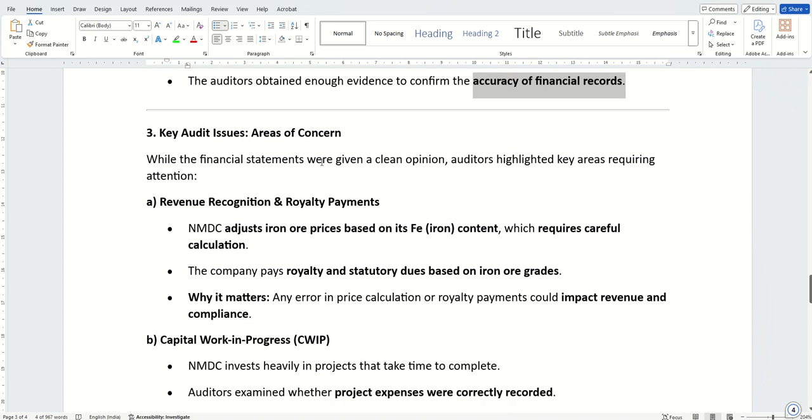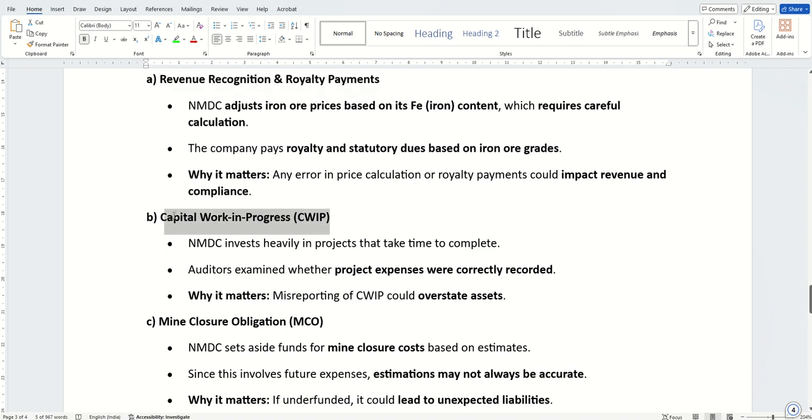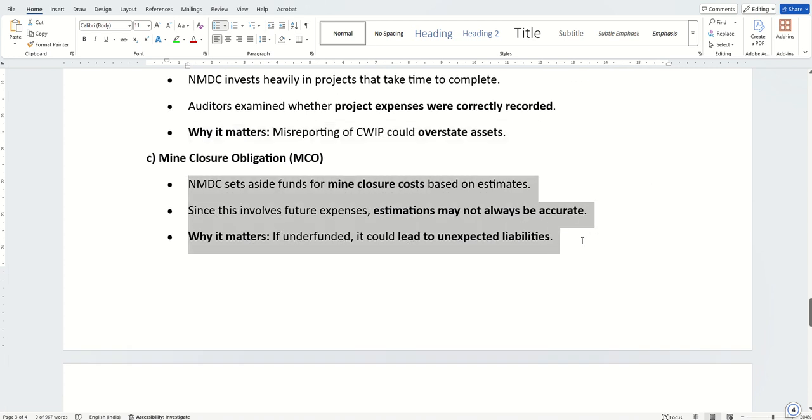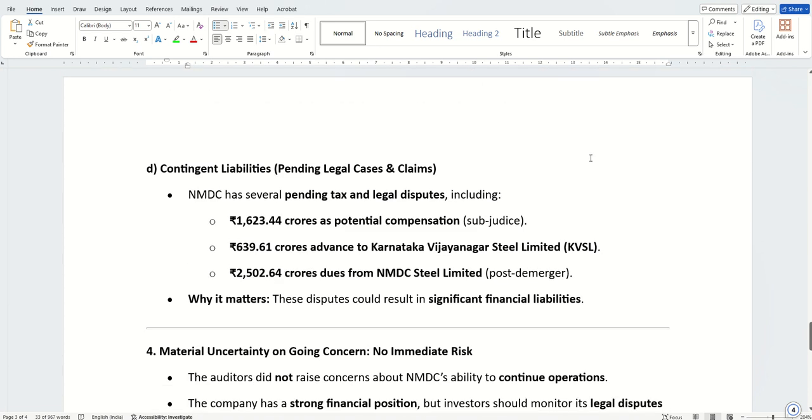Key audit issues. Though everything is clean, the auditors have raised some issues and the company has answered back, like revenue recognition, royalty payments, and capital work in progress. So there is some misreporting of assets. There might be closure obligations, so they may have to close some mines. Then contingent liabilities. These are the liabilities which they may have to pay in future if they lose a legal battle. Around 1,600 crores for some potential compensation pending judicial verdict.